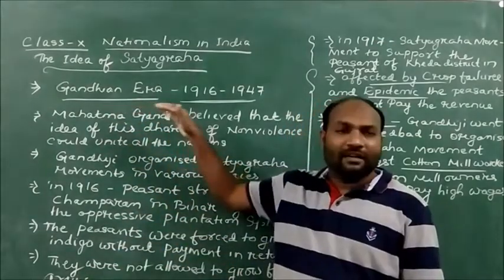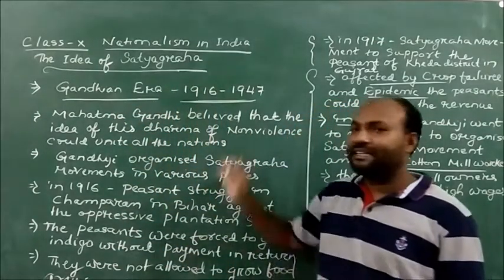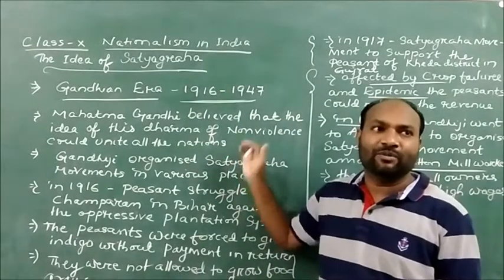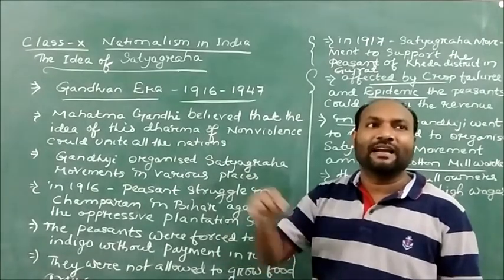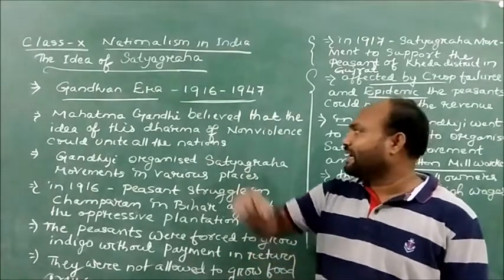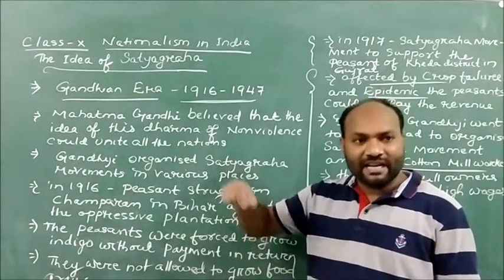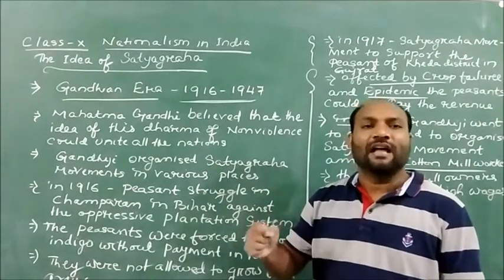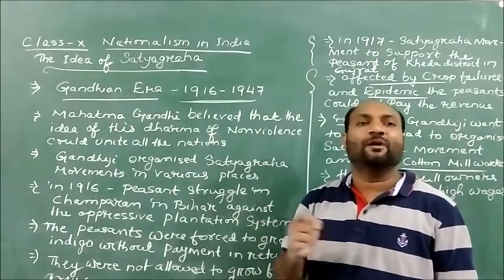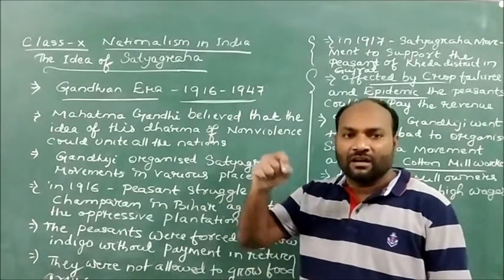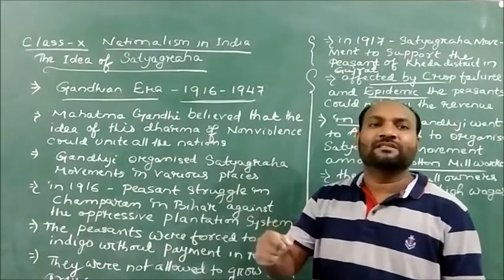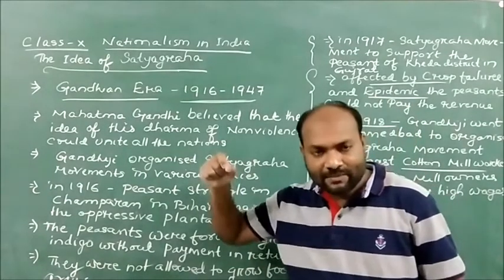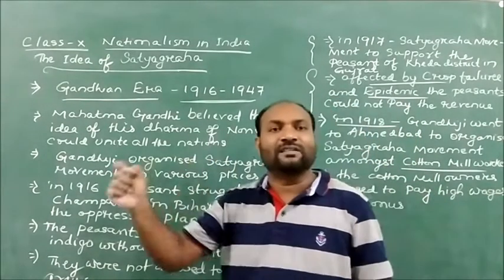So here in the Gandhian era between 1916 and 1947, when Gandhiji came to India, he understood the ground reality of the people, organizing the Satyagraha movements, organizing the struggle movements, and fighting against oppression and against injustice. He is siding with the people, giving them support to fight for the truth.